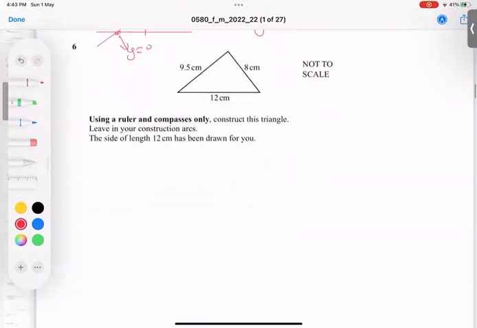Question number 6. Use ruler and compass only. Construct this triangle. In our syllabus, perpendicular bisector, angle bisector, no more, only small constructions of this kind. So the side of length 12, you can draw here. First of all, you can take a scale and sketch it.